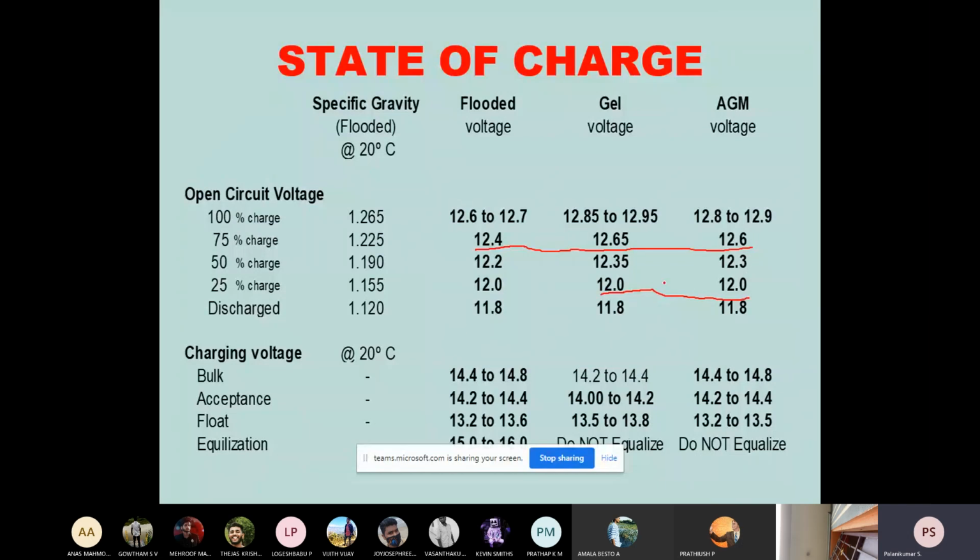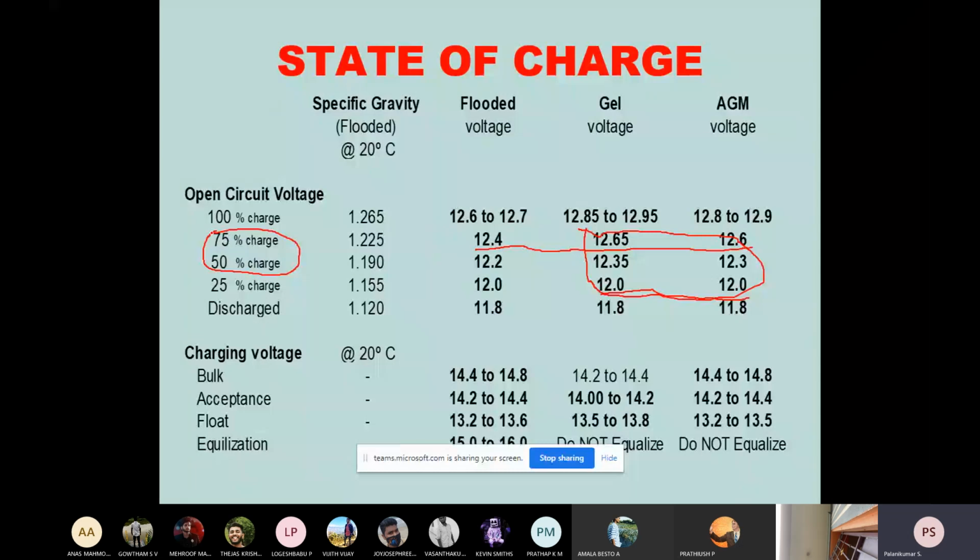So as far as this concern, gel and AGM are similar. Only at 75 percentage and 50 percentage charge, you see this region, there are different voltages in the case of AGM technology or gel technology. This is the important thing.